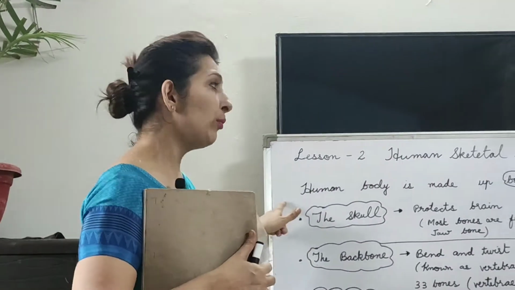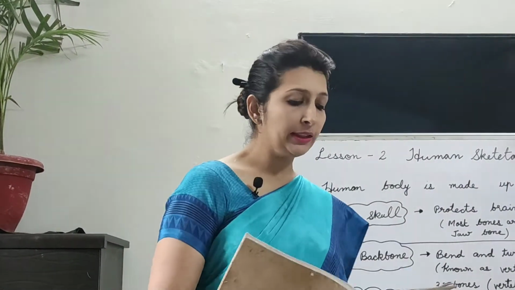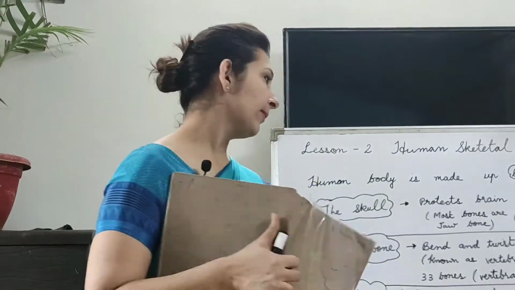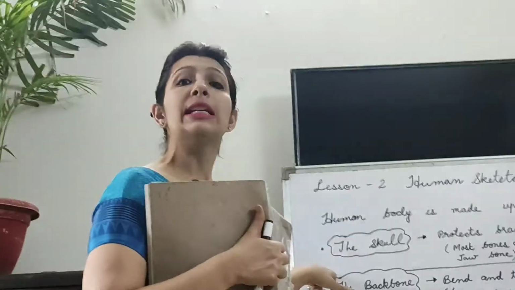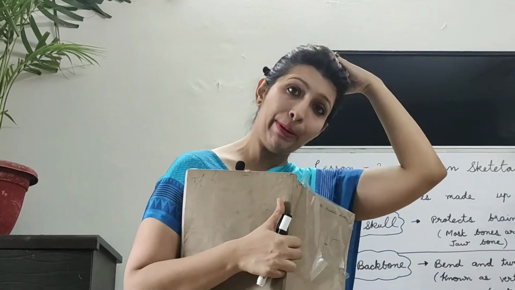Children, human body is made up of bones. Okay? Now, the major bones here is skull, backbone, rib cage and hand and legs bones. Okay, first let us discuss about skull. Now, skull is actually the bone which protects our brain.